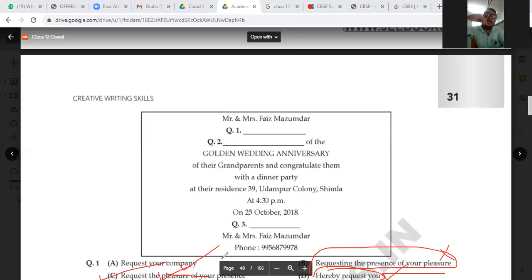Whenever this type of question comes, you need to explain in your mind why I'm choosing this, what is the main criteria of my choosing. So now we are going to the next question.